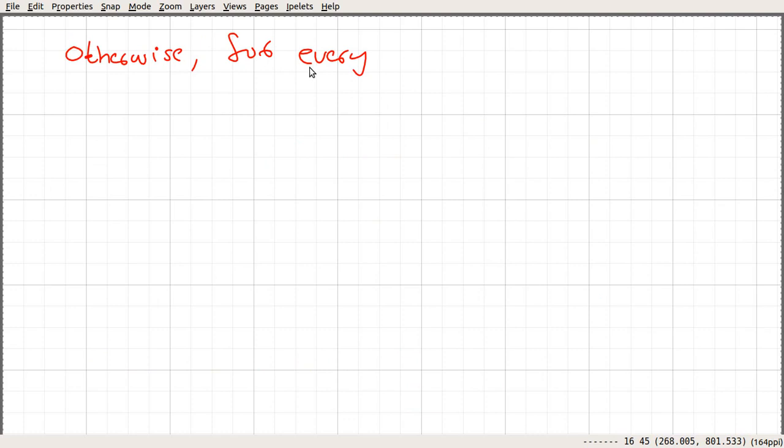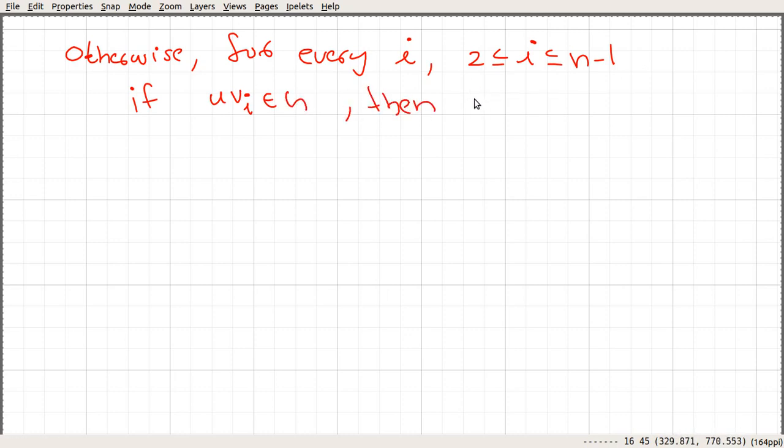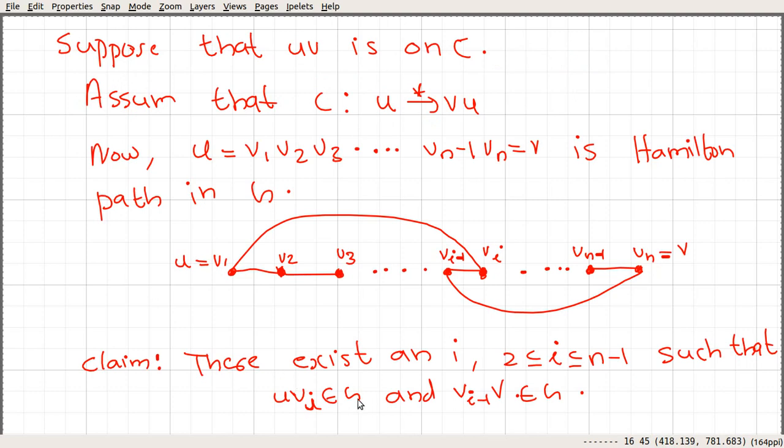Okay, otherwise for every i between 2 and n minus 1, if this edge u v_i is an element of G, then the other edge v_{i-1} v is not an element of G. So if this is not the case, then for every i, if there is an edge between u and v_i in G, then this edge won't appear.